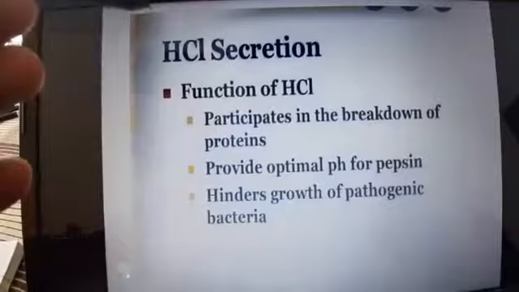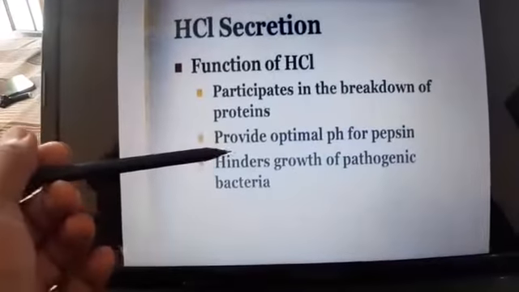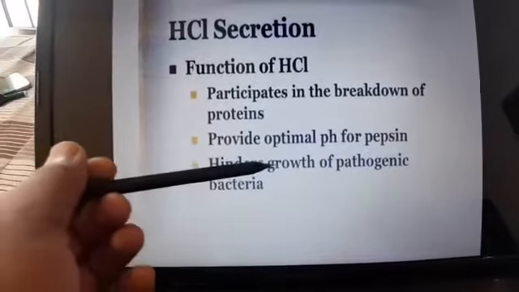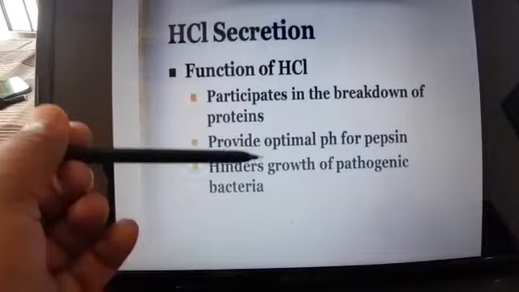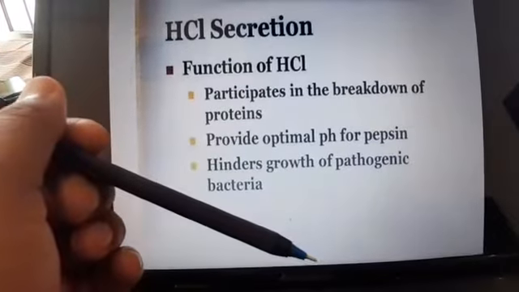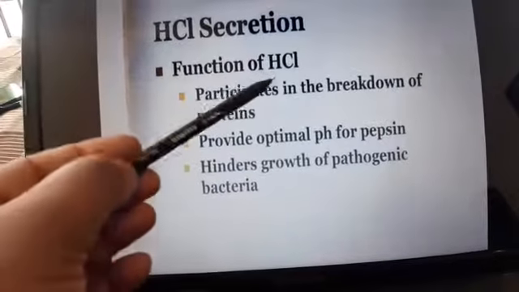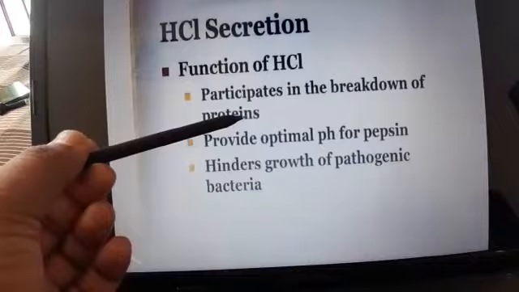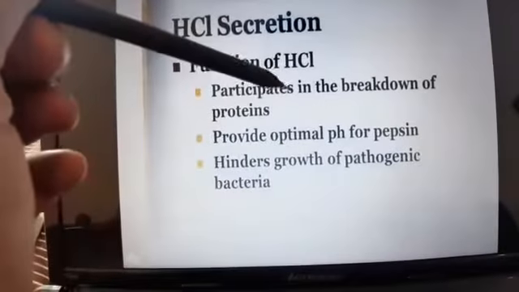Now the function of HCl. First of all, it kills the pathogenic bacteria, means harmful bacteria which enter our body through our food. It helps in the breakdown of proteins into peptones.